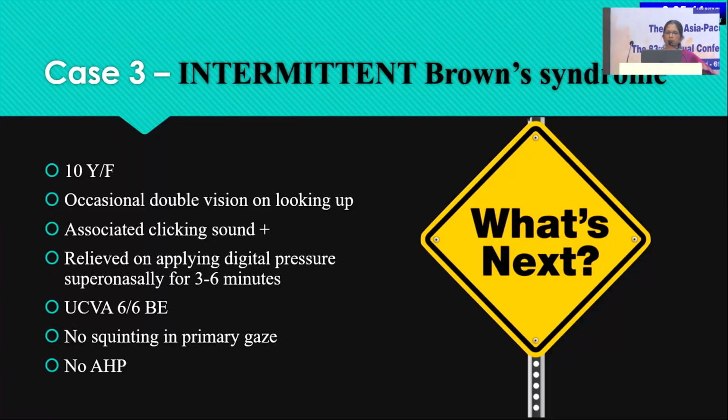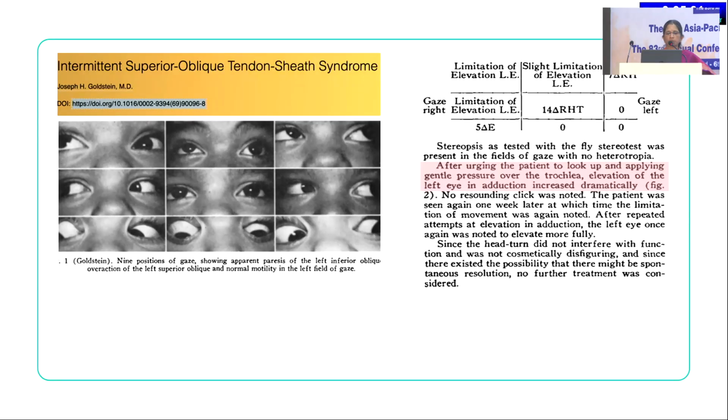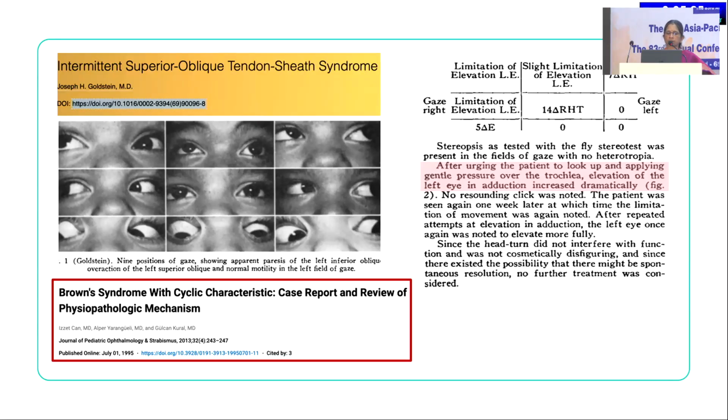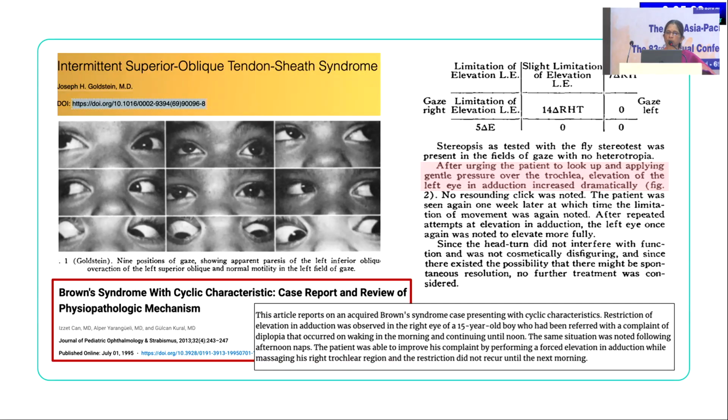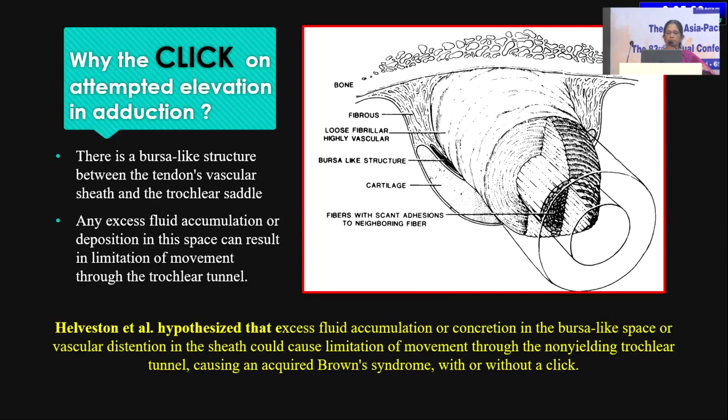The third case we had was intermittent Brown syndrome. A 10-year-old female, with occasional double vision on looking up with a clicking sound, which gets relieved on digital pressure, and no squinting or abnormal head posture, just observe. This is a case report which says don't do anything, just apply pressure on the nasal side on the trochlea, and the elevation happens.